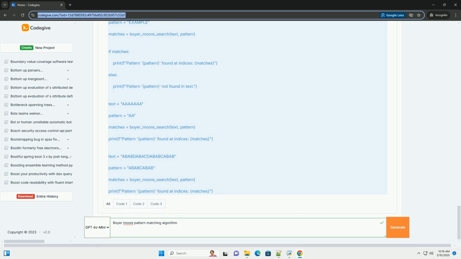Scenario 2, a prefix of the pattern matches a suffix of the matched text. If there is no complete matching suffix, consider partial matching. Find the longest prefix of the pattern that matches a suffix of the matched text. Shift the pattern so that this prefix aligns with the suffix of the matched text. Scenario 3, no matching suffix or prefix exists. Shift the pattern to align the first character with the first character to the right of the rightmost character we initially tested.